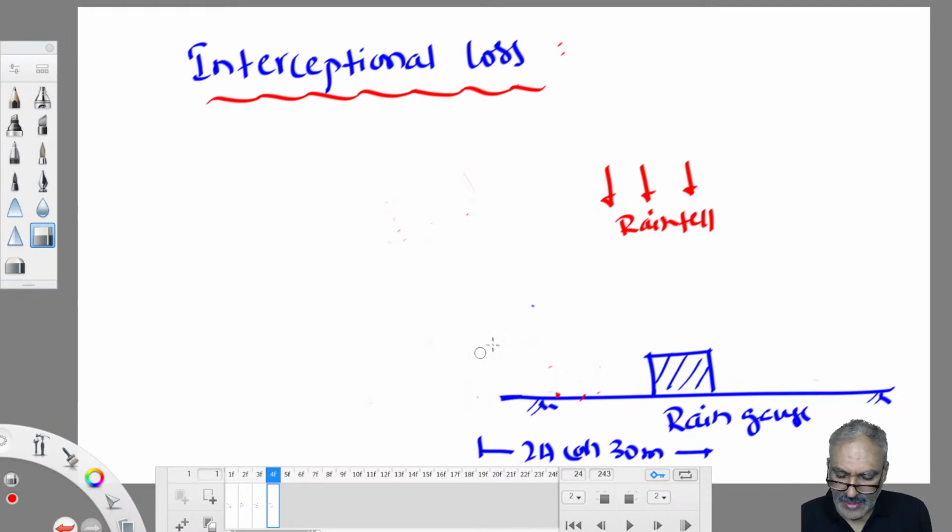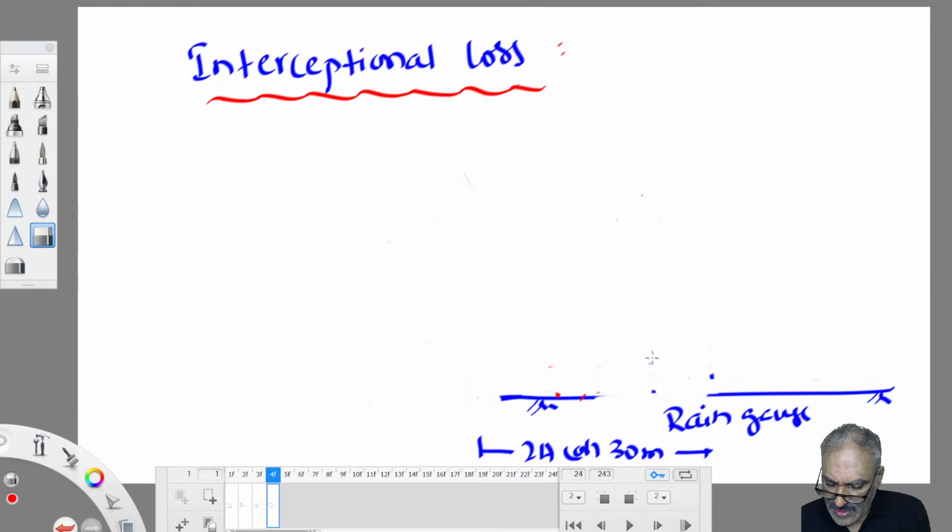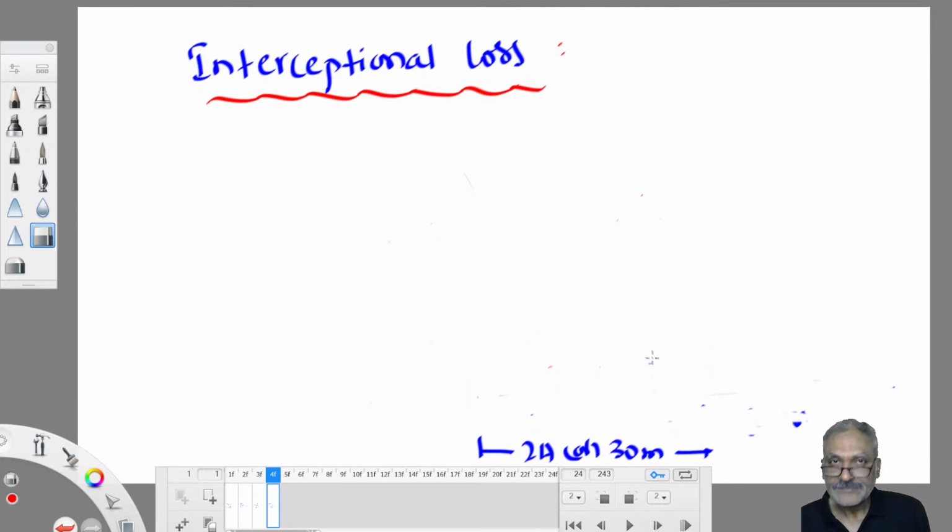But compared to other losses like evaporation, transpiration, evapotranspiration and infiltration, this loss is too small to be considered. Therefore, most of the time we neglect that loss. If it is given, we will take it into account. Otherwise, we ignore it. Clear now? Hope that point is clear to you.